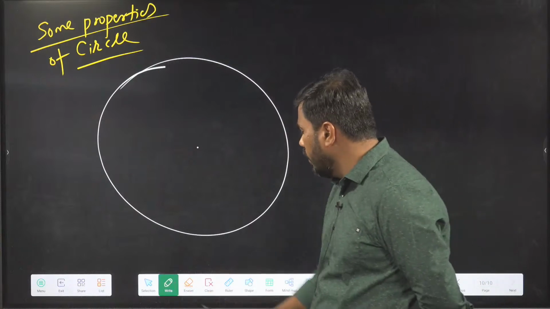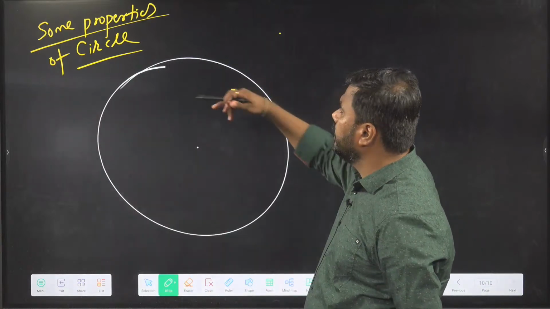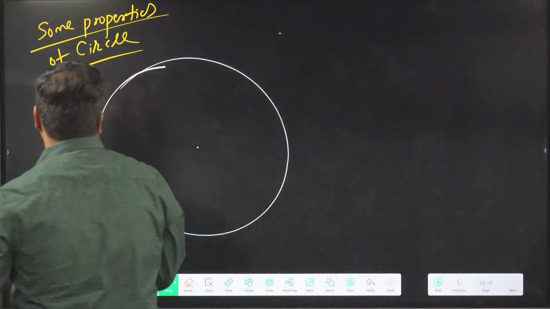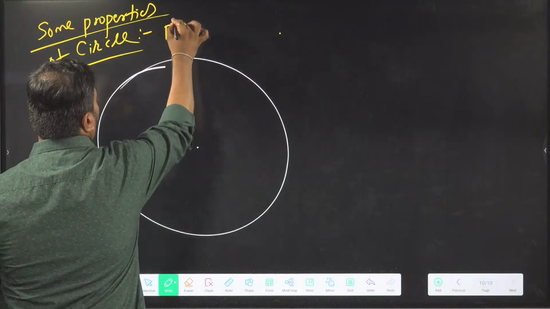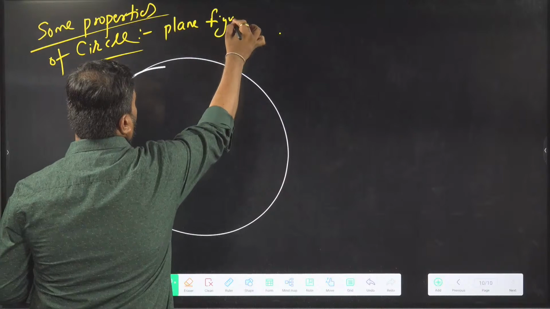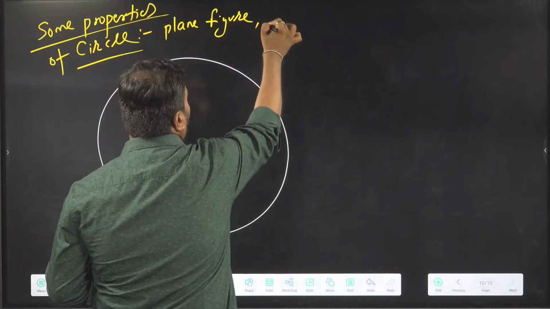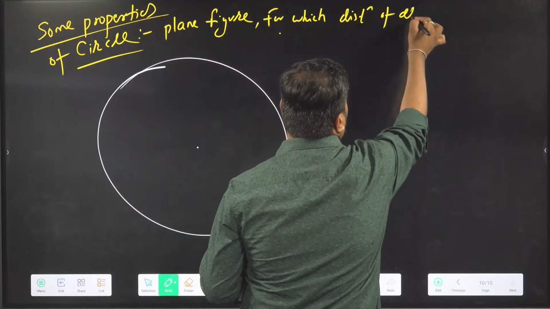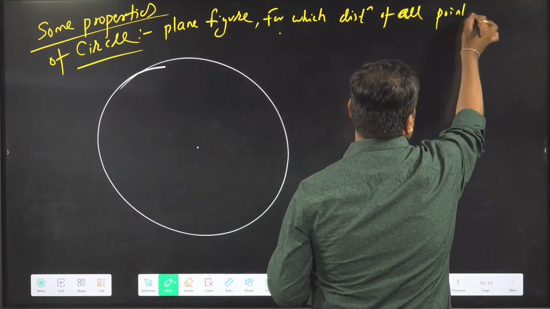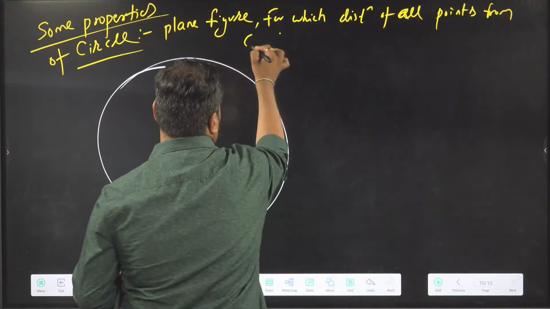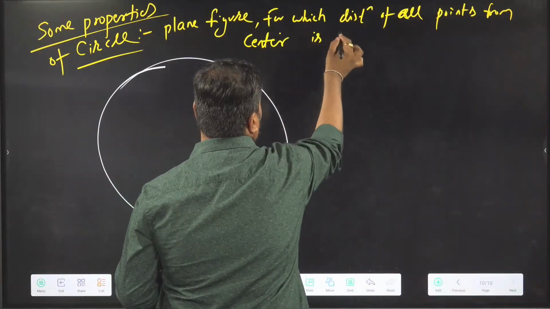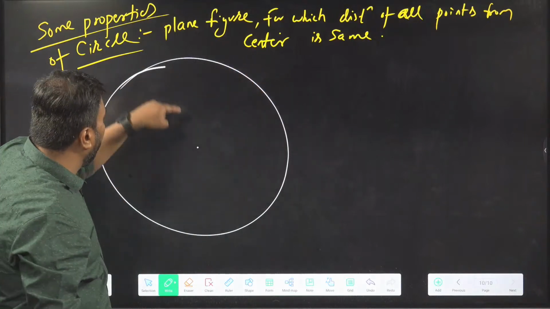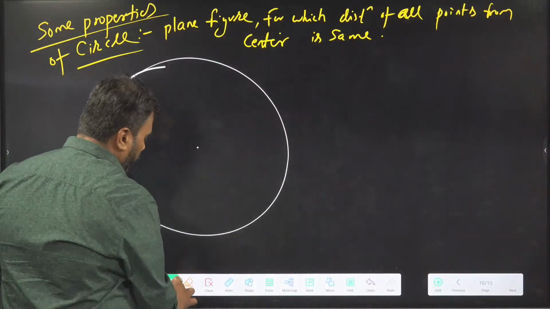Correct. So circle is a plane figure. First of all, circle is a plane figure, it is in a plane, for which the distance of all points from center is same. Center is such a point which is equidistant from every point on the circle. So this is the definition of circle.